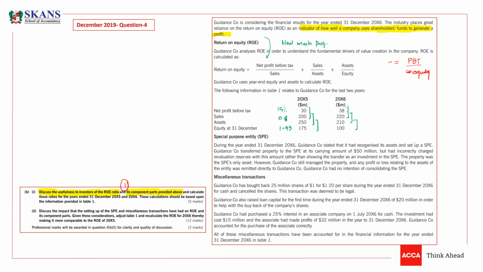How much profit an entity makes for every $100 sales. Is that okay, guys? You can write this ratio in other words, like you can say how much sales is being converted into net profits.